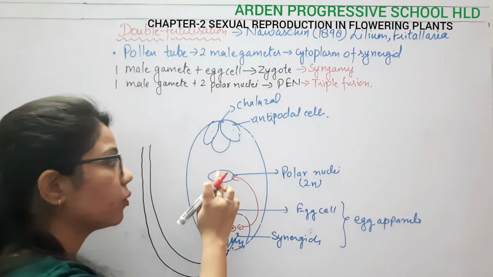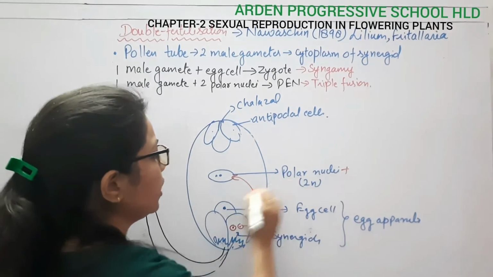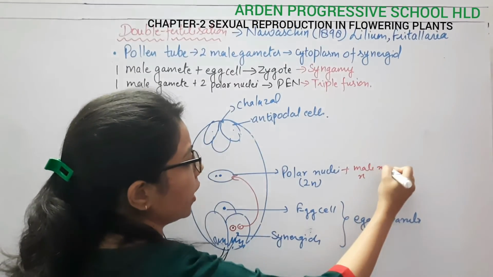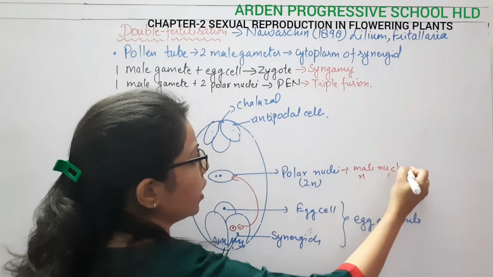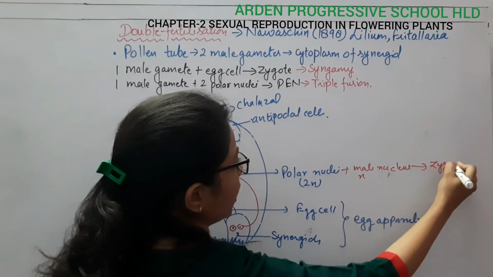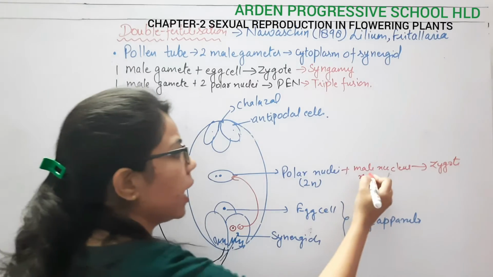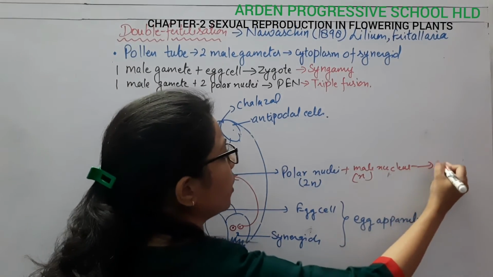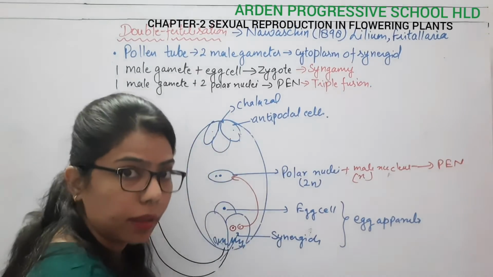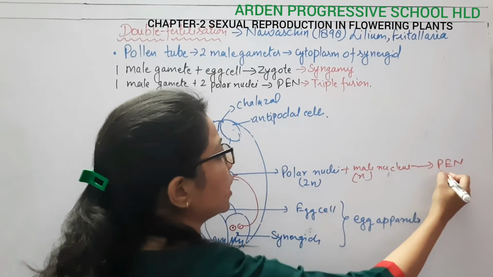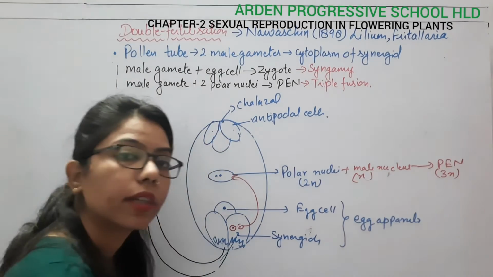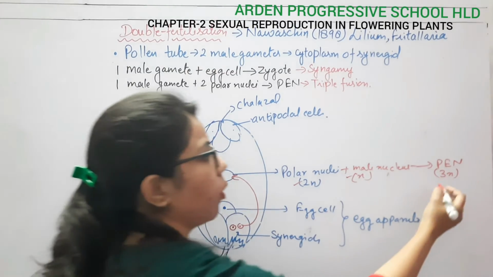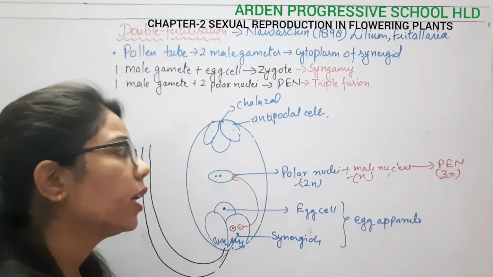Why is it so? Because when one of the male nuclei combines with the egg, I am writing here, male nucleus, it is a singular one, it is going to form the zygote. But this one is not going to form the zygote. It will form the PEN, the primary endosperm nucleus, which is 3N. Why? Because it is already 2N, and when we combine one more N, it forms the triploid.